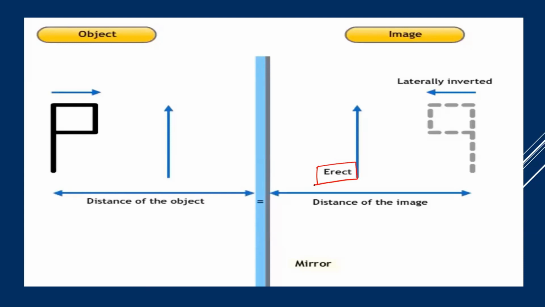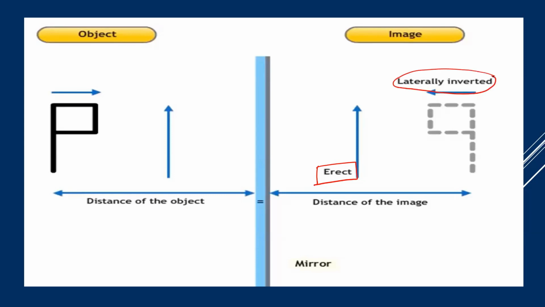Then it is laterally inverted. What do you mean by lateral inversion? If you take two palms of your hands and touch them to each other just the way you do namaste, and then open your hands, all 5 fingers on the left and all 5 fingers on your right. These two are laterally inverted images of each other. So if you take the left hand as your object, the right hand will be the image, a laterally inverted image. That is called a mirror image. Mirror images are always laterally inverted.